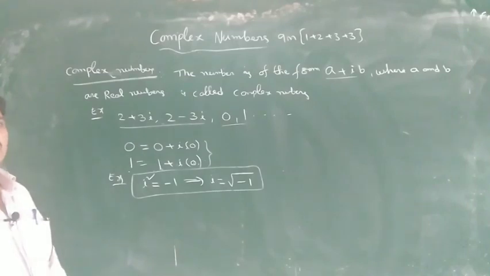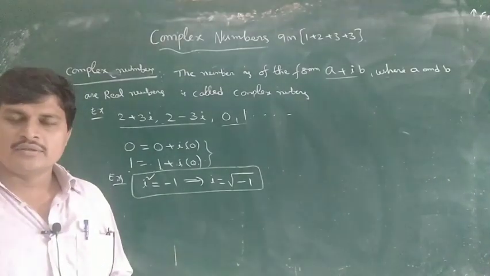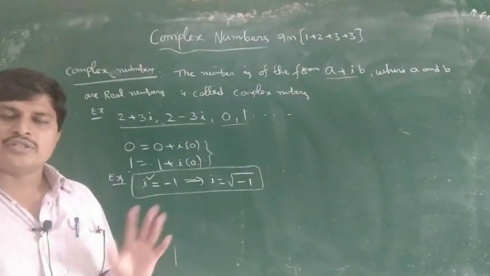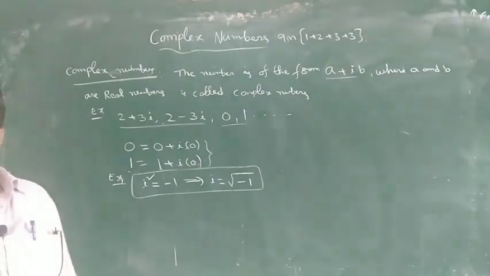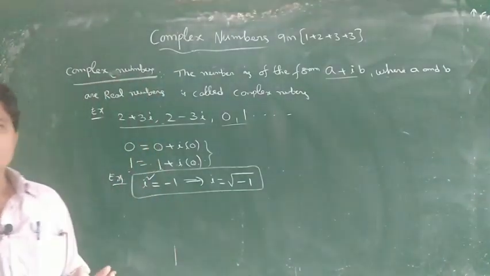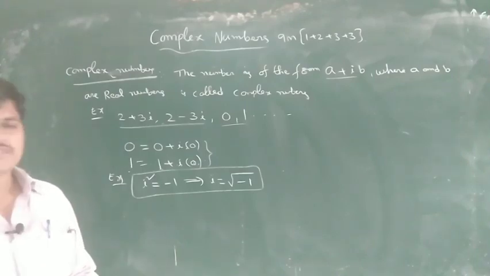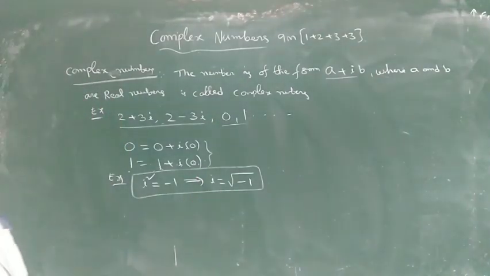You take any number: minus 2 is a complex number, 0 is a complex number. Minus 2 is a real number, 0 is a real number. Is minus 2 a natural number? No. Minus 2 is an integer and a rational number. This is the complex number definition. Write it down.